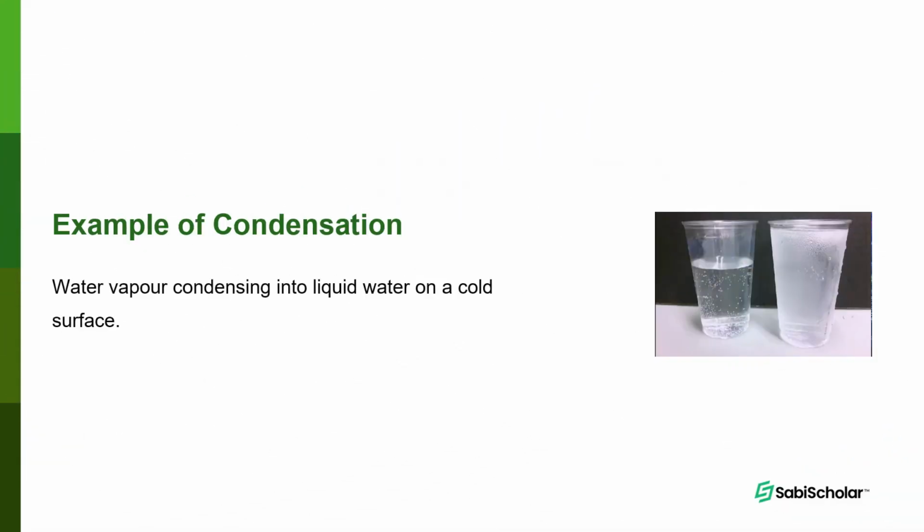Example of condensation: water vapor condensing into liquid water on a cold surface. When you bring out water from the freezer, you notice that there's some gas there. When you bring it out, it now condenses back to liquid. You can see this diagram, cold water. At the surface of the cup, you see some droplets of water. That is condensation. That's water vapor condensing into liquid.